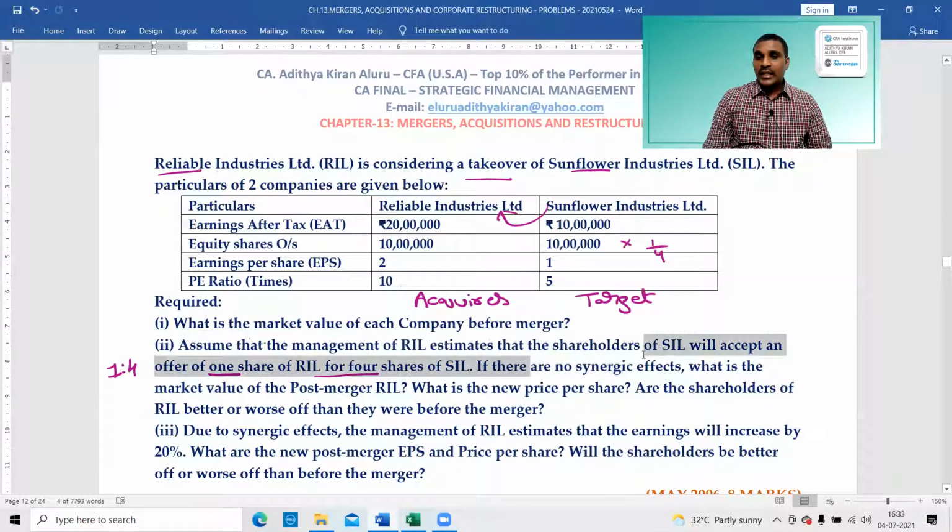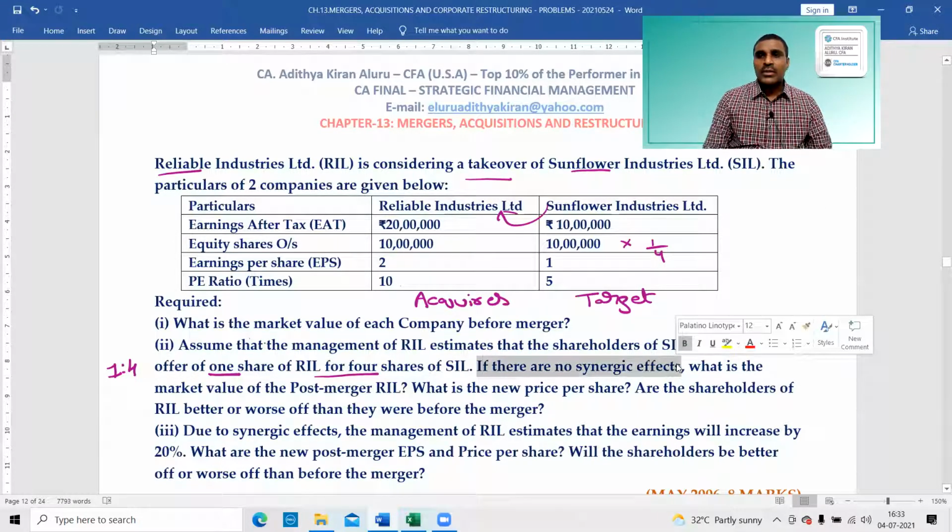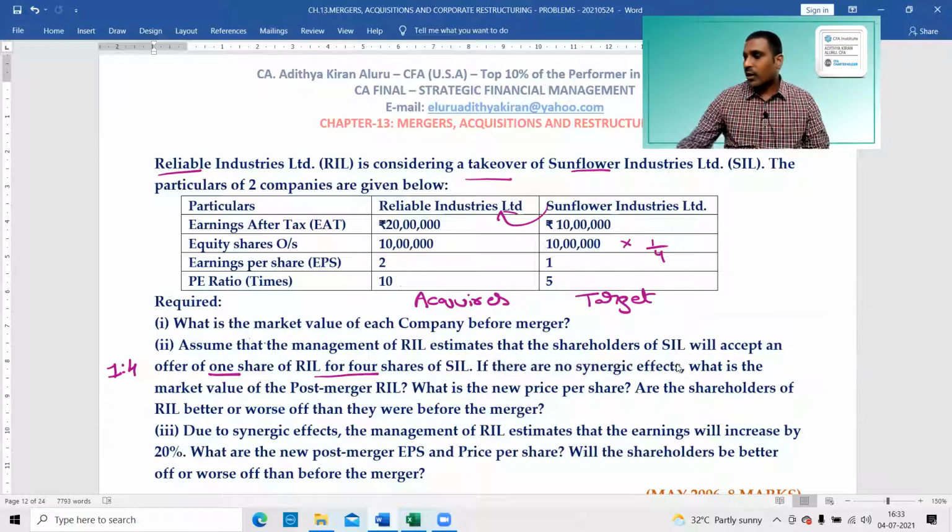If there are no synergy effects, look at this merger, there are no synergic effects. That means there is no benefit of combining two entities. No cost reduction, nothing, only because of competition. This is the important point.